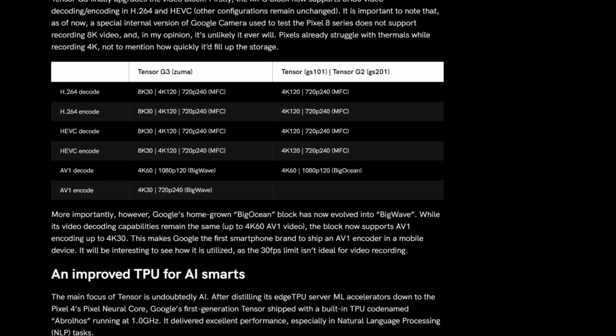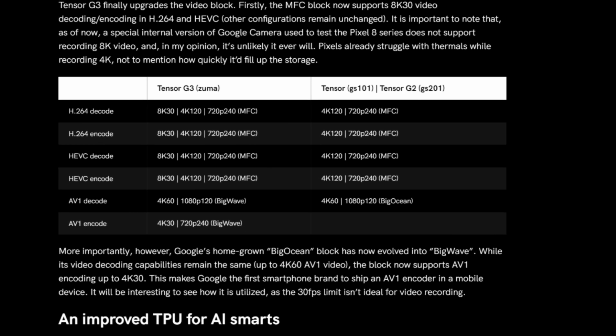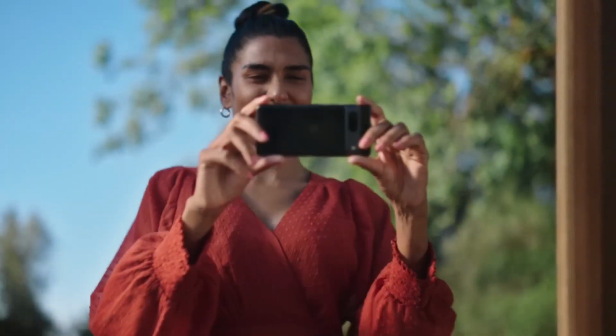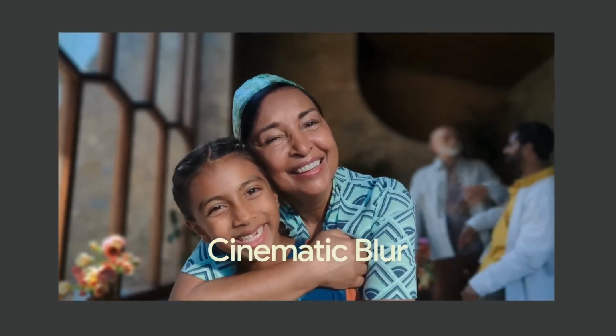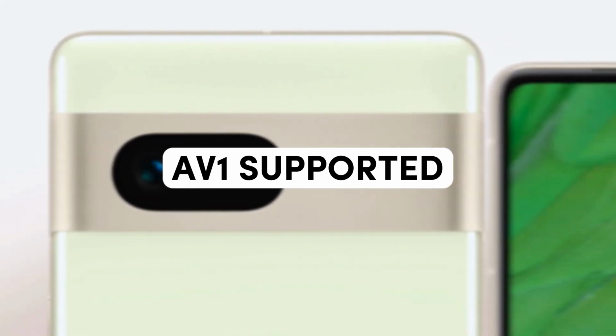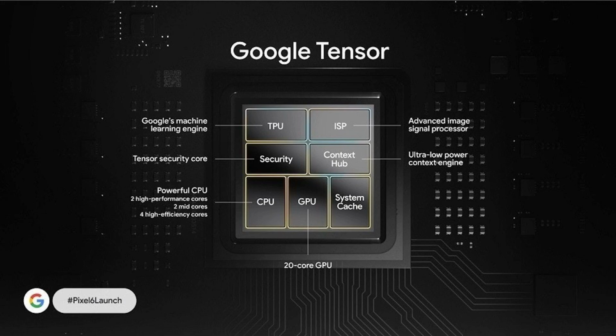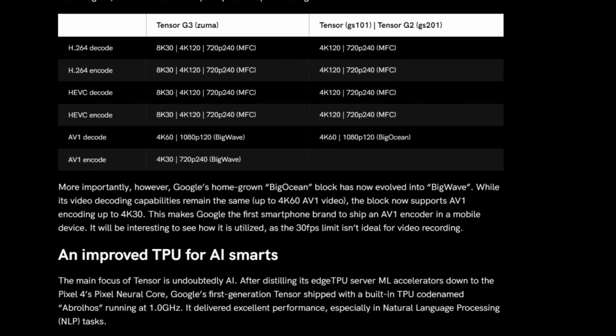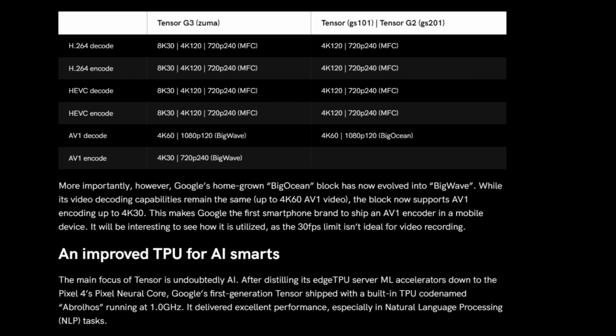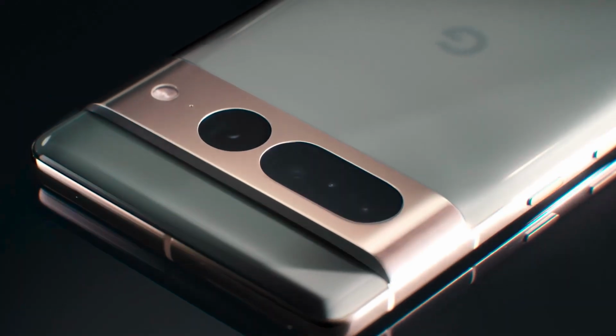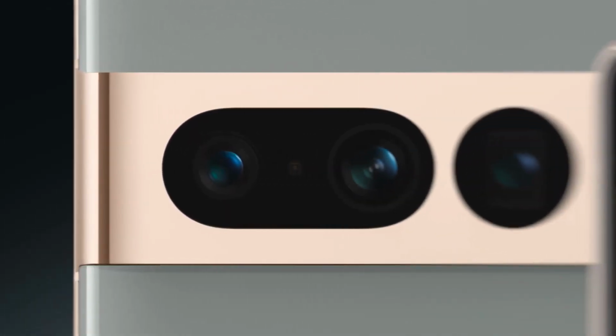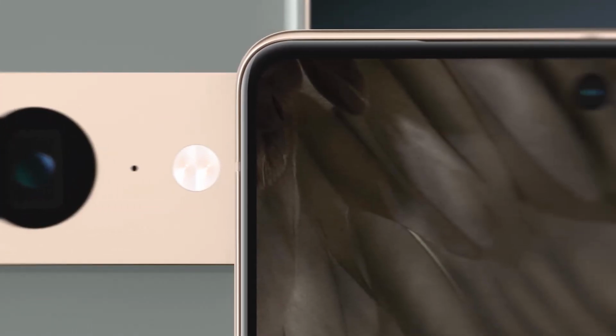Tensor G3 finally upgrades the video block. It seems Tensor G3 supports 8K 30 video decoding and encoding in H.264 and HEVC, even though the last Pixel 7 already struggled with thermals while recording 4K. More importantly, the block now supports AV1 encoding up to 4K 30 frames per second. This makes Google the first smartphone brand to ship an AV1 encoder in mobile devices. It will be interesting to see how it's utilized, as the 30 frames per second limit isn't ideal for video recording.